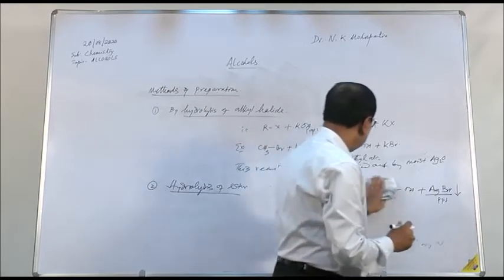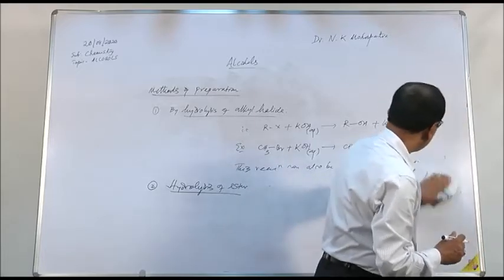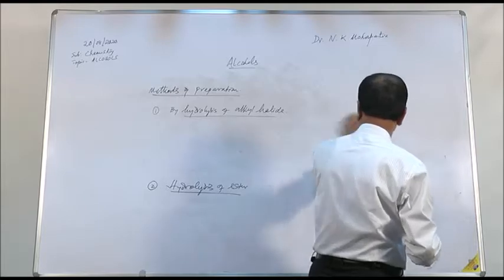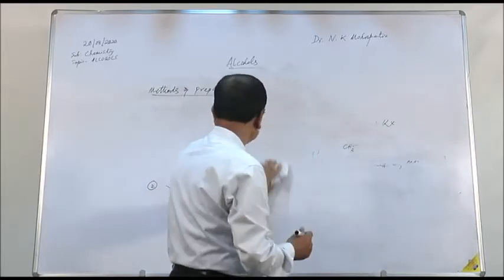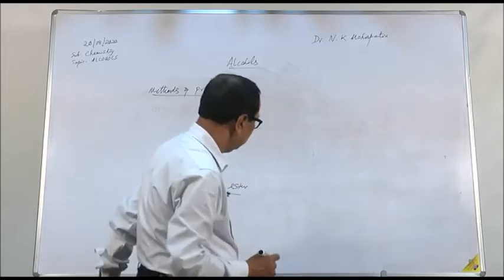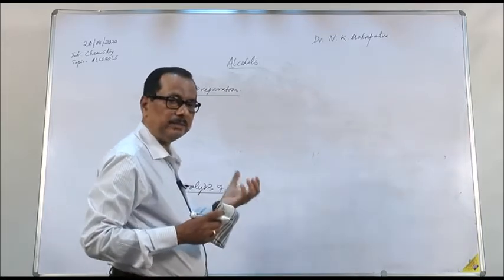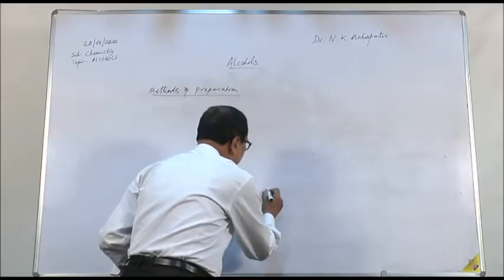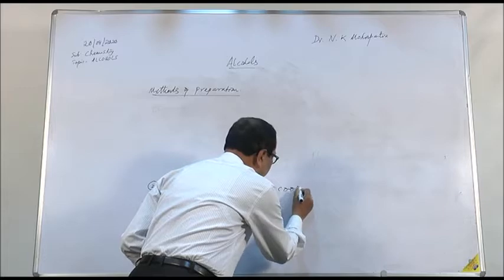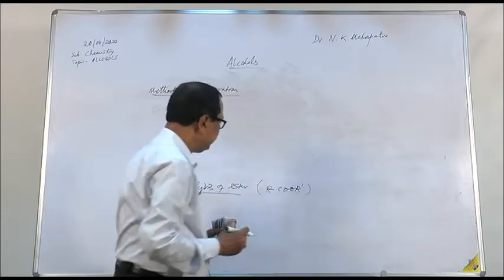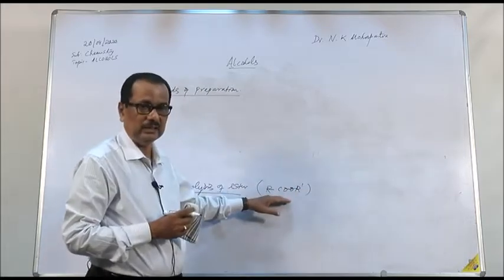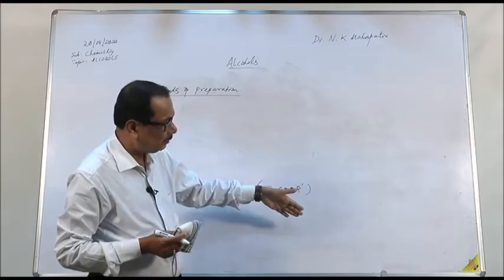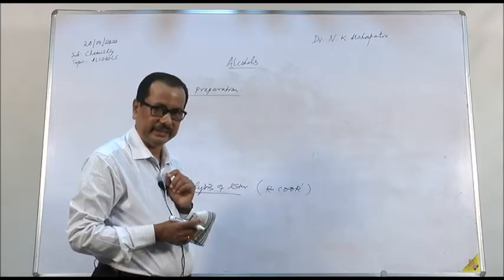Hydrolysis, as you know, is the reaction where water is one of the reactants. When water enters into the reaction, it is called hydrolysis. And hydrolysis of esters: an ester is a compound formed by the chemical reaction of a carboxylic acid and an alcohol. That is, the ester is RCOOR'. When an ester is hydrolyzed by a dilute mineral acid, you get the corresponding parent alcohol and parent carboxylic acid.